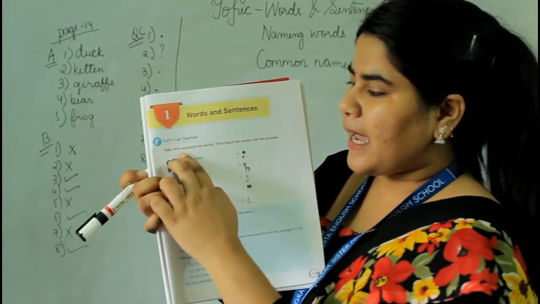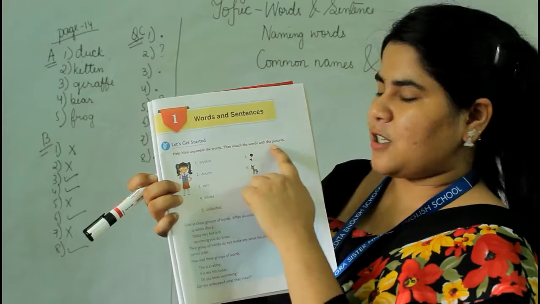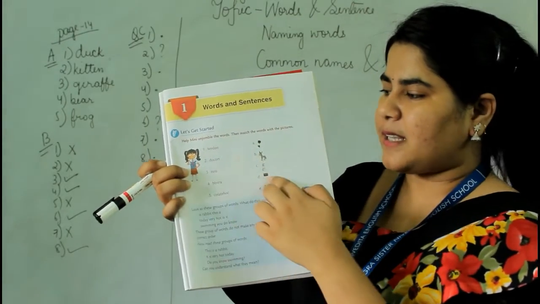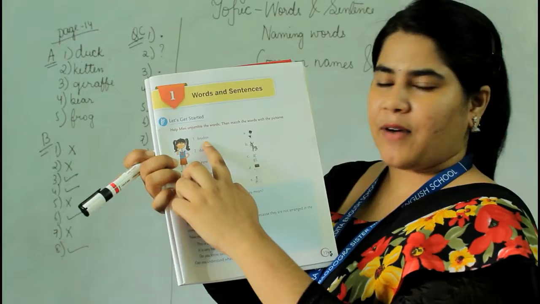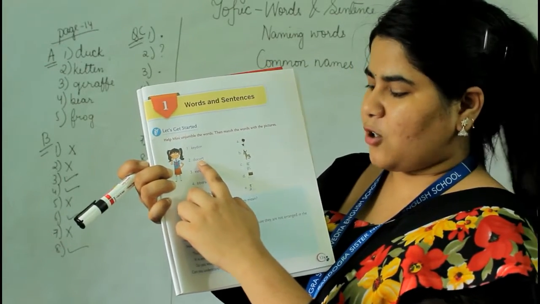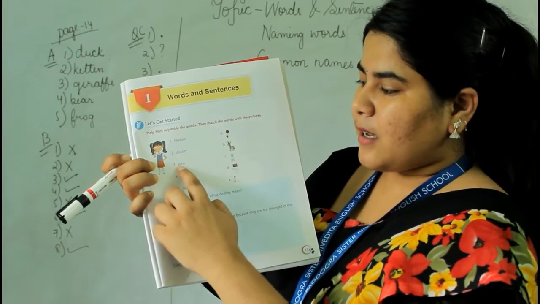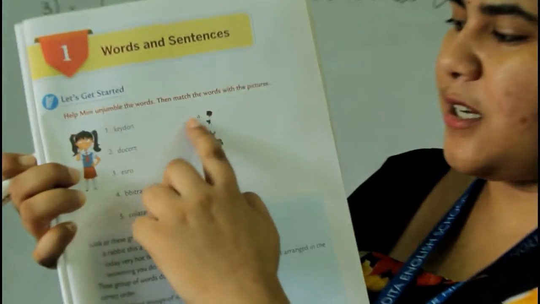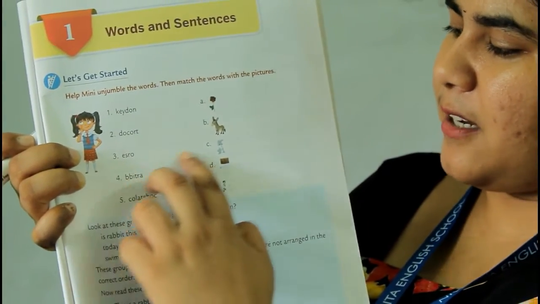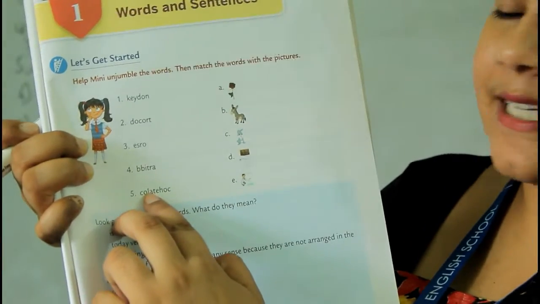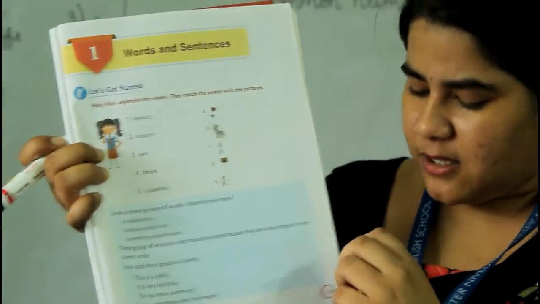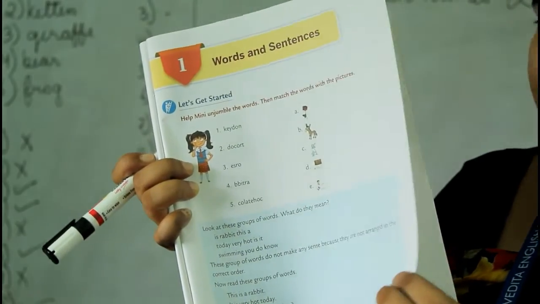So let's get started. You can see, help me unjumble the words, then match the words with the picture. Here are some jumbled words. You have to arrange them and then match them. DONKEY, donkey is here, match it. DOCTOR, doctor is over here, match it. ROSE, rose is here, match it. RABBIT, rabbit is here, match it. Then CHOCOLATE, chocolate is over here, match it, okay? So on page number 13, you need to do it like this.